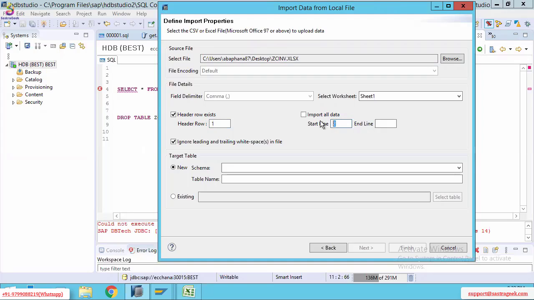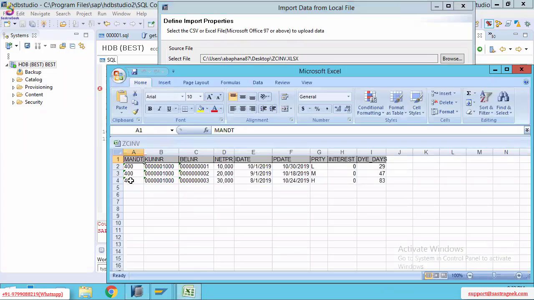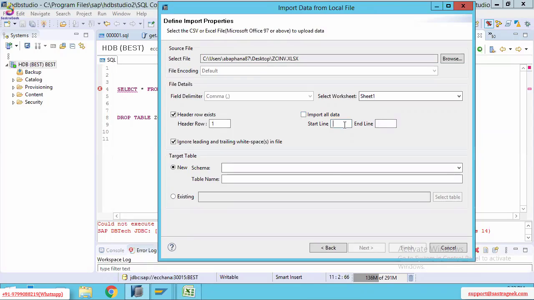For example, if you click on import all, that entire Excel data you can import. If you want to import, for example, only records 3 and 4, particular records, you need to specify 3 here and 4 here. That's it. If you want all, you can specify all. If you want particular records, you need to specify the starting record row number and the ending record row number.